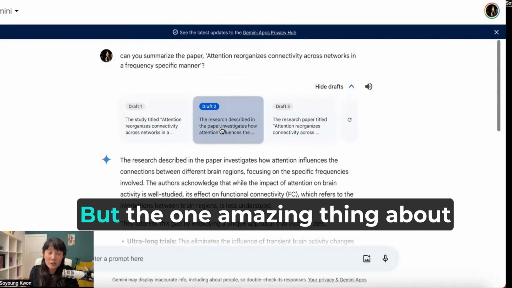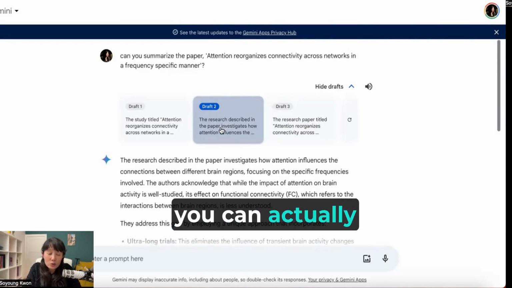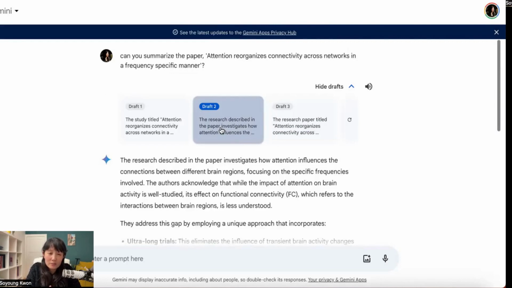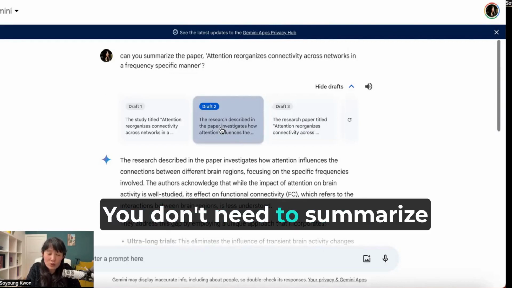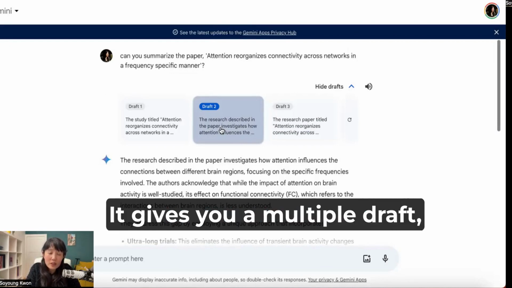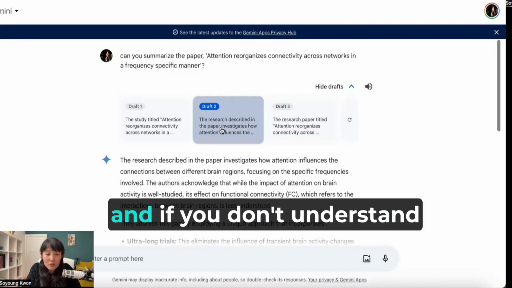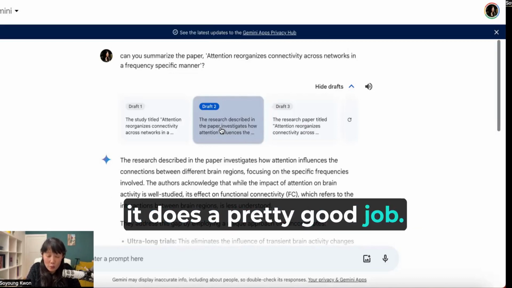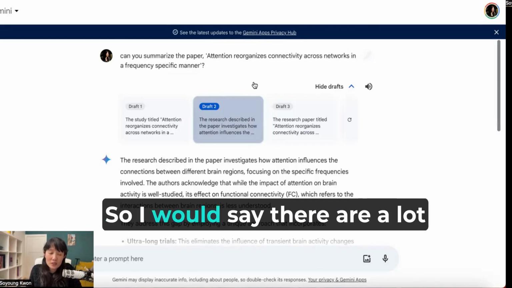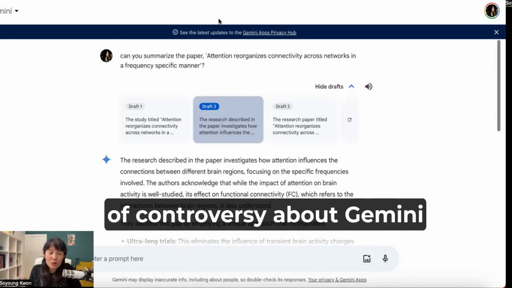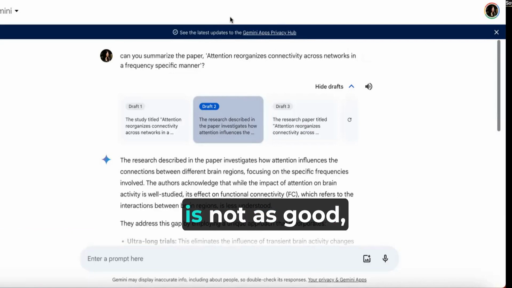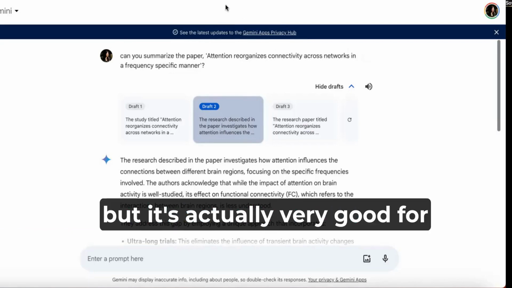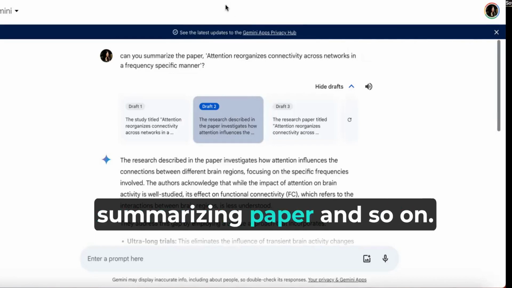So yeah, the one amazing thing about this Gemini is that you can actually go into the paper. You don't need to summarize the paper yourself. It gives you multiple drafts. And if you don't understand one draft, you go to another draft. And it does a pretty good job. So I would say there is a lot of controversy that Gemini is not as good, but it's actually very good for summarizing papers and so on.